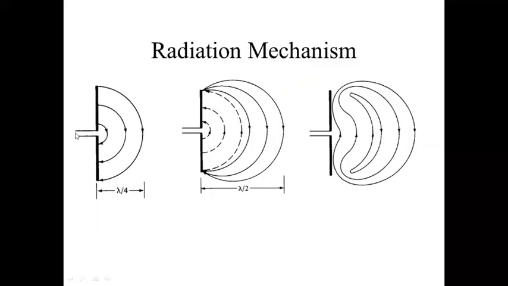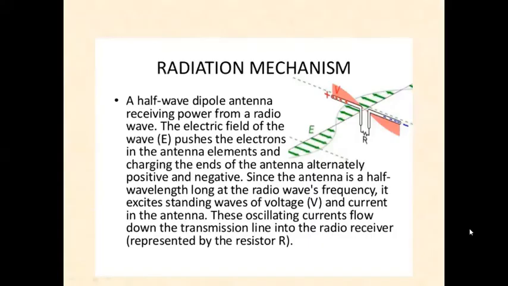And this is the radiation principle. When we apply the modulated signal here, this is the half-wave dipole as we have seen. The length is lambda by 2. There is impedance matching here between the dipole and the free space, and therefore this energy is converted into electromagnetic waves. Since it is lambda by 2, it is covering this distance lambda by 2, and the waves are escaping into space as we have seen in the last class. So we also studied the half-wave dipole, whose length is equal to lambda by 2. These two poles are there, and the total length is lambda by 2.